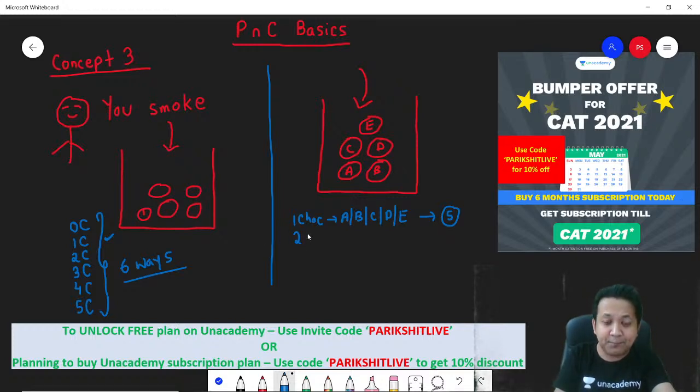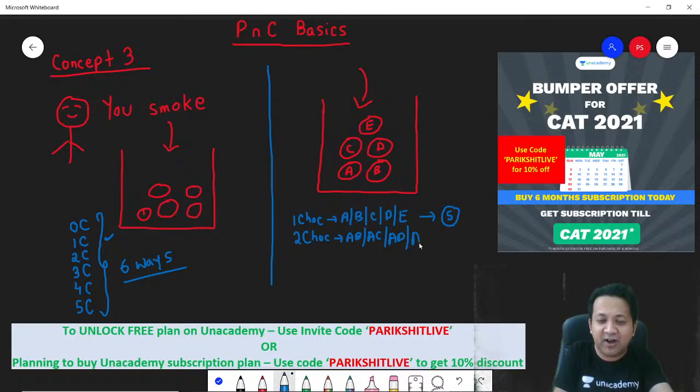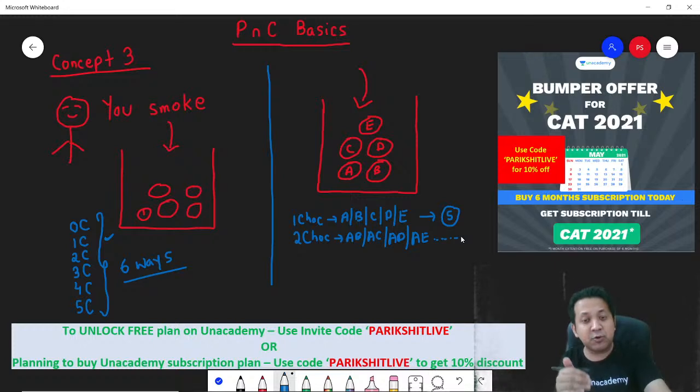Similarly, when you pick up 2 chocolates, my question is, which 2 did you pick up? Remember, in the previous case, 2 chocolates would have meant 2 chloramines. But now it's no longer the case. Which 2? Was it chloramine and mango bite? Or was it the first and the third chocolate? Or first and the fourth? Or first and the fifth? So many possibilities. You cannot manually count.